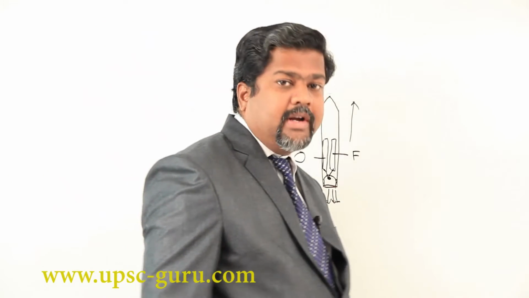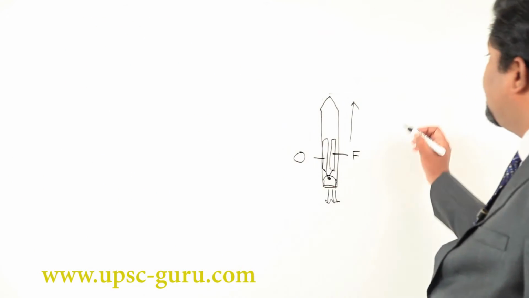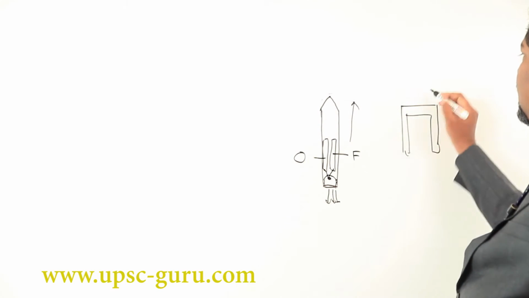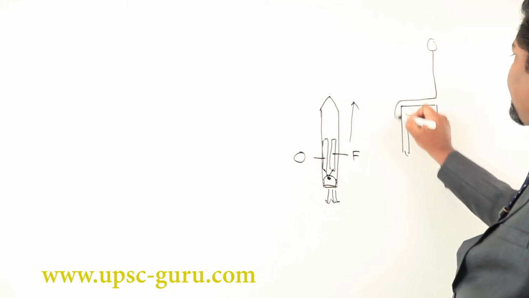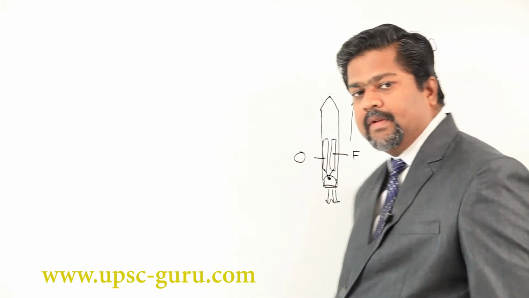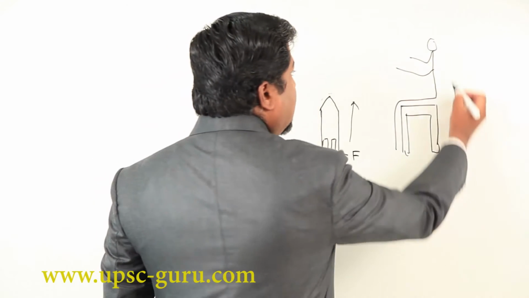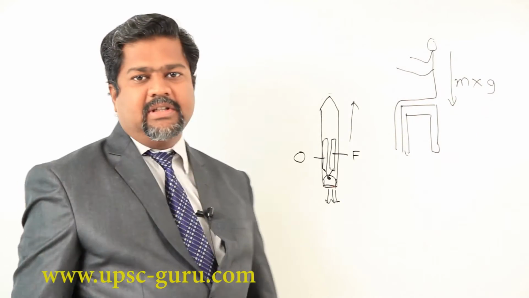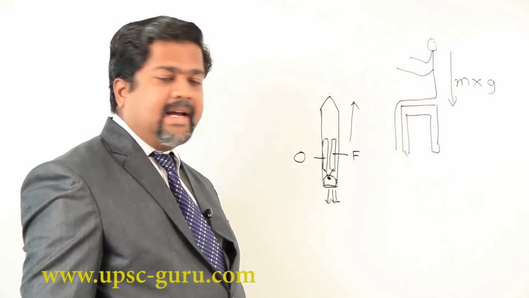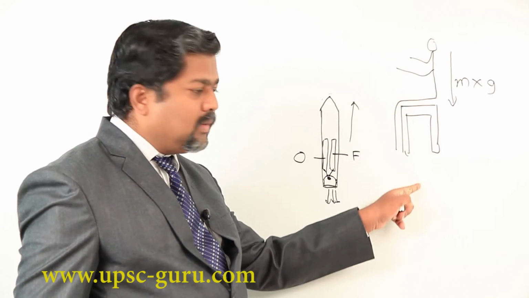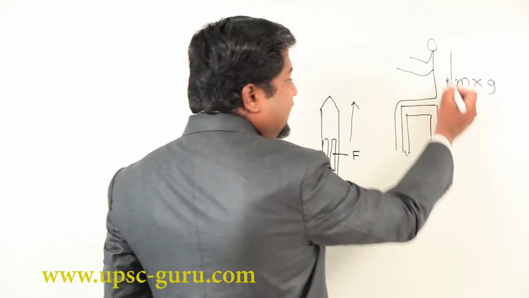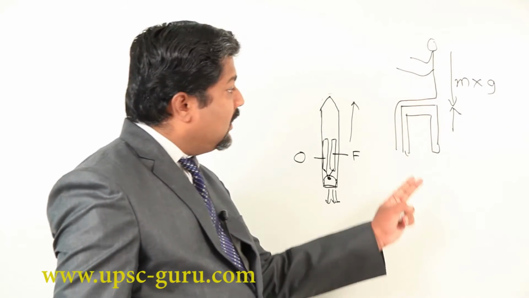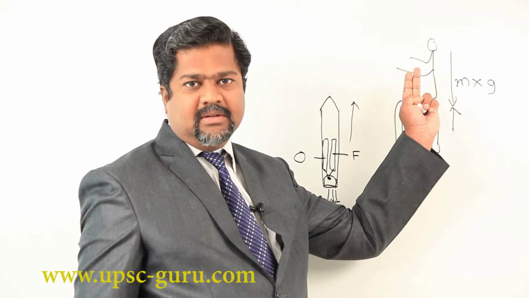Even forgetting the rocket, I am giving you another example. This is a stool or any chair-like substance. A person is sitting over here. What is happening? That person, you are aware, has mass and gravitational acceleration acts on him. He is pulled downward, so he applies force on this chair. Whatever force he applies, an equal and opposite force is applied by the chair on the person.